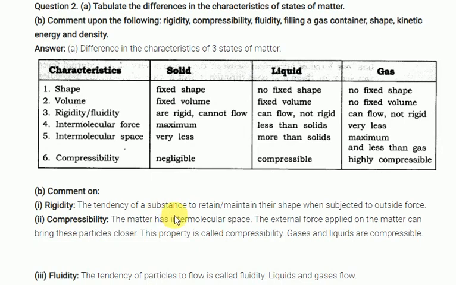Next is rigidity. The tendency of a substance to retain its shape is called rigidity. Rigid nature means they won't change. Clear? Now compressibility. Matter has intermolecular space, and when an external force is applied, the particles come close to each other and the shape changes. That's called compressibility. For example, take a sponge. When you apply pressure on the sponge, it compresses easily. Cartons too. That's called compressible. Gases are highly compressible. Gases and liquids are compressible.